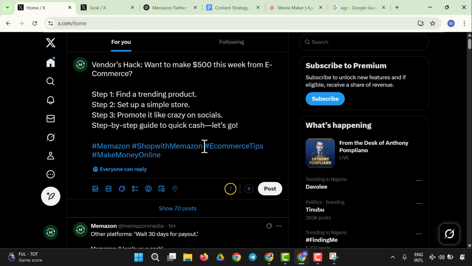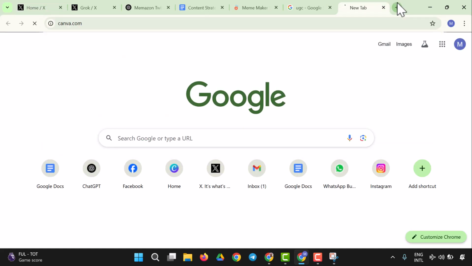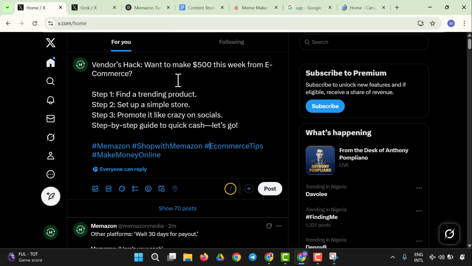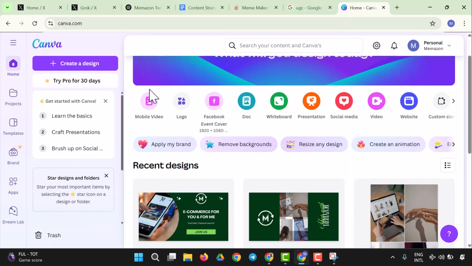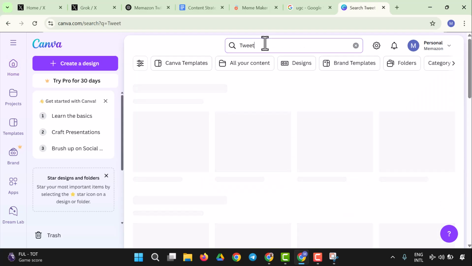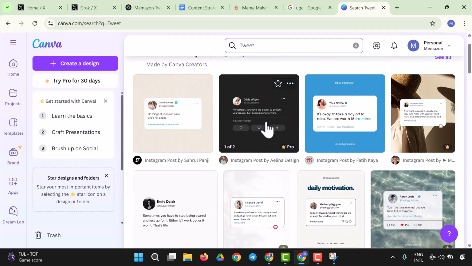So you could go ahead to create an image, a pictorial image of that. So I'm going to come to Canva to create something pictorial for this. I'm going to come right here and look for tweets. So I'm going to say tweet. So let's say the template we have for tweet, and we have these different templates. So let's see how this goes.